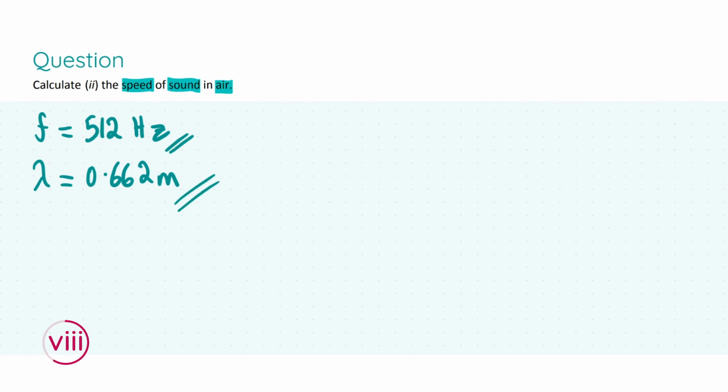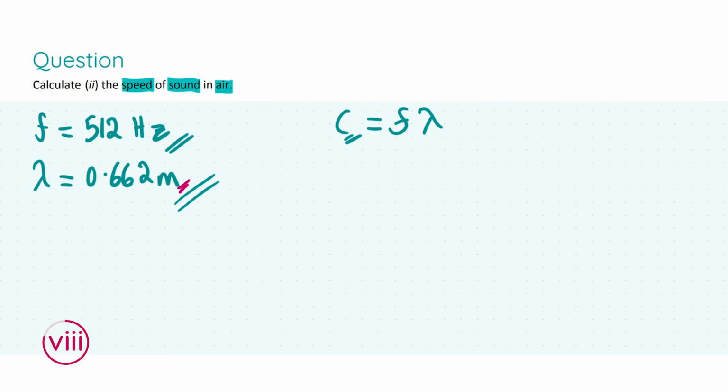Now to get the speed of sound in air, we can use the formula C is equal to F times lambda, or the formula to find out what the velocity of a wave is. C is going to be the speed of sound in air. Okay? And this is why it was preferable to have our answer for part 1 in meters. So when we're converting from one quantity, i.e. hertz and meters, to another quantity, speed or meters per second, we don't have to do any conversion there.